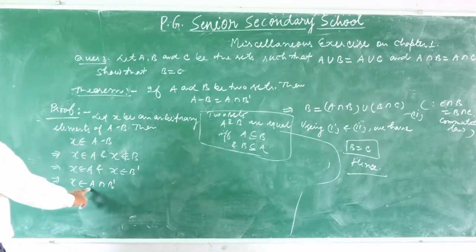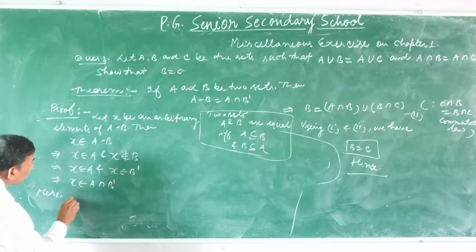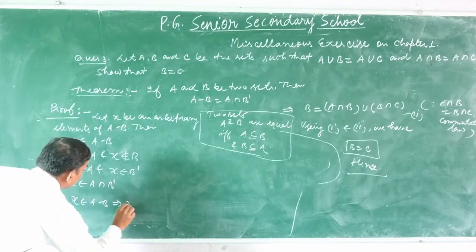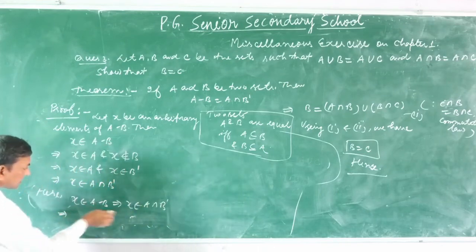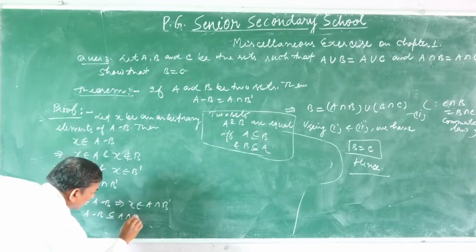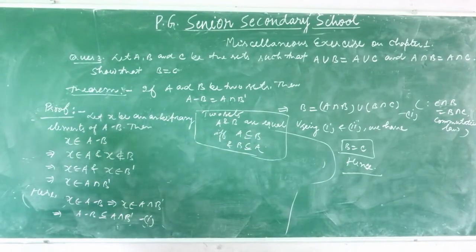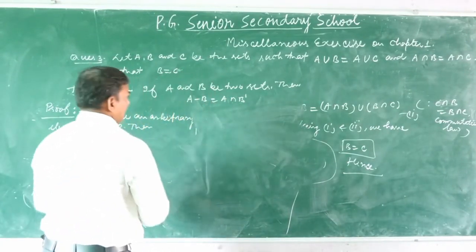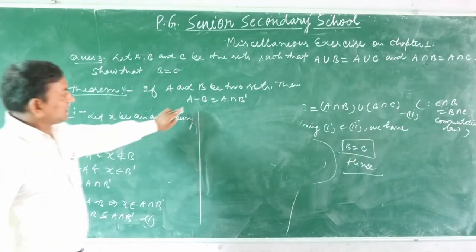When X belongs to A difference B, this implies X belongs to A intersection complement of B. Combining these results, we find that A difference B is a subset of A intersection complement of B. Now second, we have to prove that A intersection complement of B is a subset of A difference B.